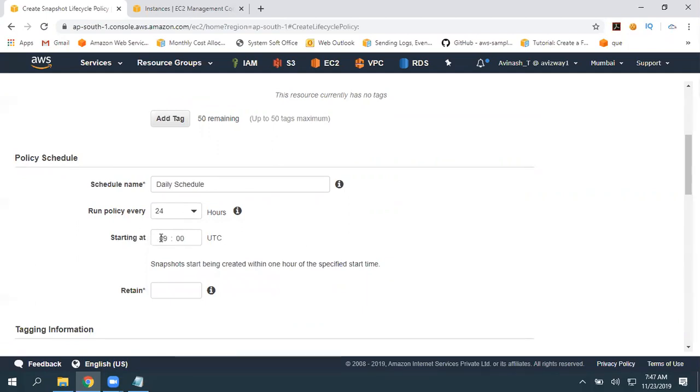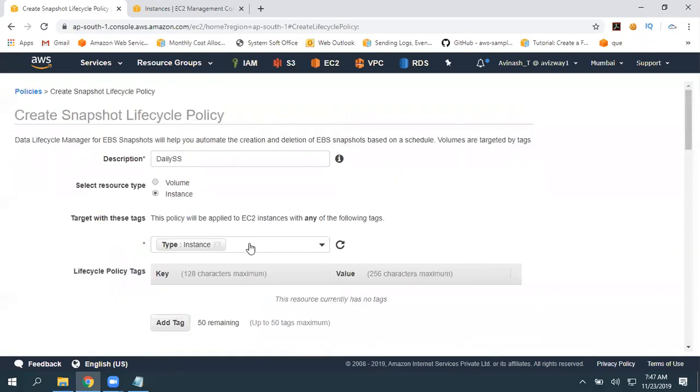At what time do you want to start this? These timings are in the UTC time zone. All timings here are in the UTC time zone. You need to calculate with your local time zone. Okay, so here it is going to start at 9 UTC. For every 24 hours, at that point of time, snapshot creation is going to happen on all the instances which have this particular tag.